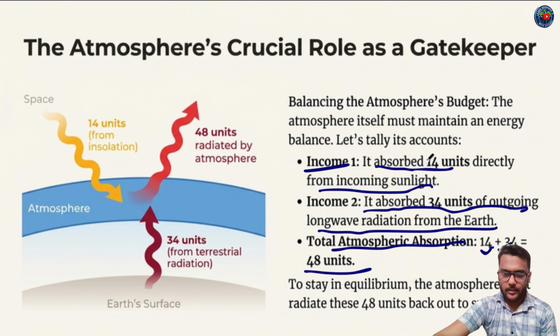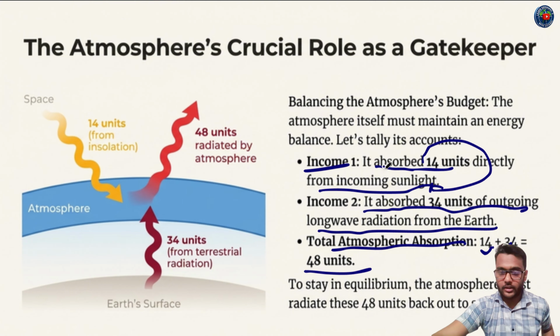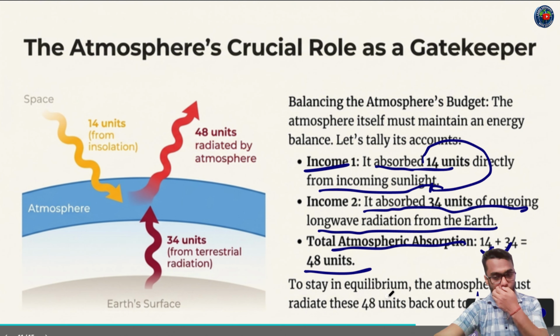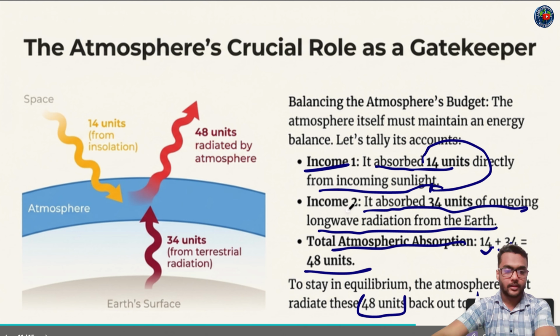Okay, 14 units directly from incoming sunlight, as we have earlier learned, and 34 units of outgoing long-wave radiation from the Earth, and total 48 units total atmospheric absorption. To stay in equilibrium, the atmosphere must radiate these 48 units back out to space. Okay, the atmosphere radiates 48 units towards the space.